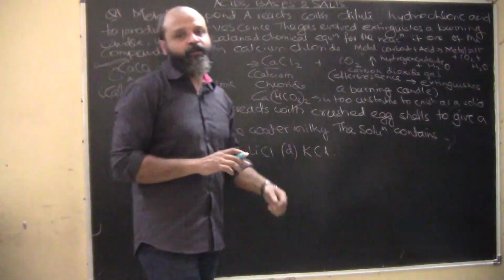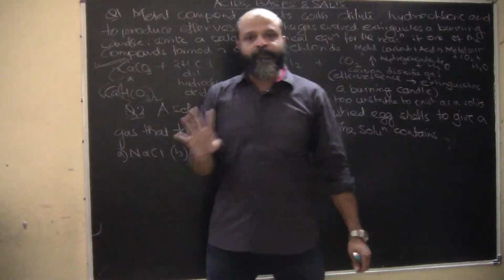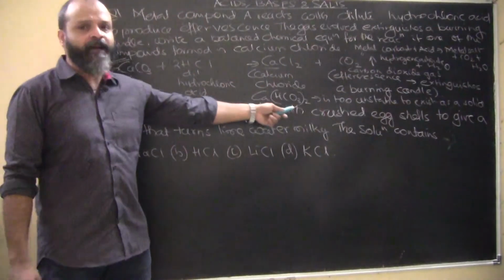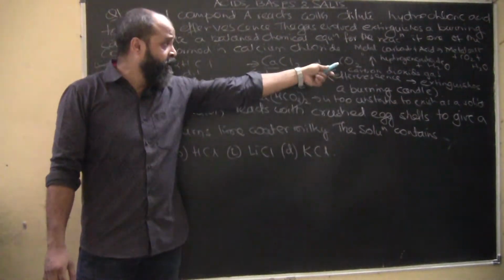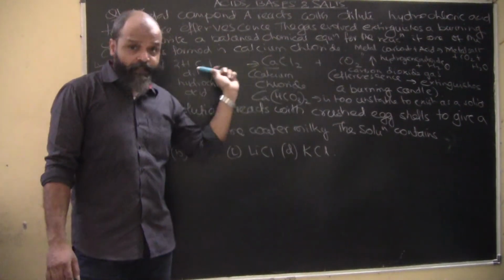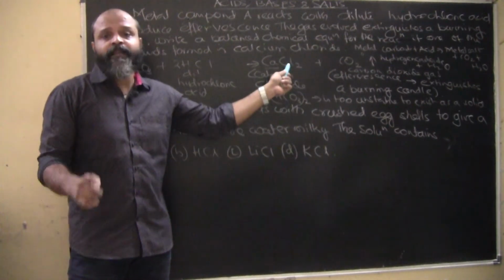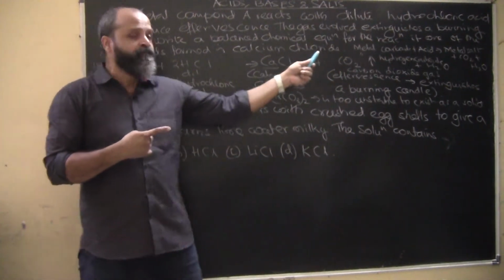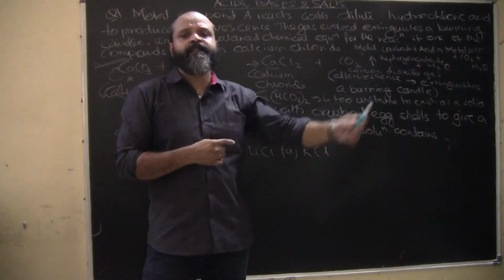So compound A is going to be calcium carbonate. I hope we are clear on this one. It's just a tip that calcium hydrogen carbonate can also give you the same products. That is, on treatment with dilute hydrochloric acid, it will give you the same products of calcium chloride, carbon dioxide and water.